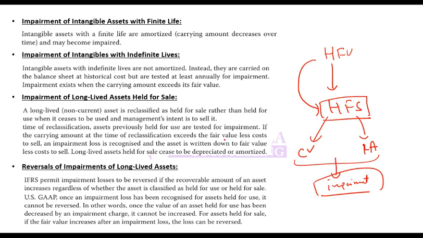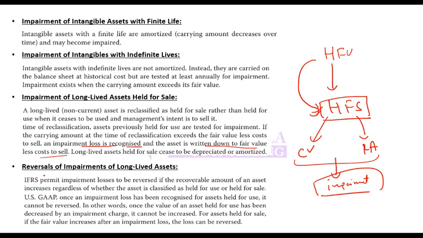So at the time of reclassification, if fair value less cost to sell is lower than carrying amount, you will impair it, the impairment loss is recognized, and the asset is written down to fair value less cost to sell. Now once you have done that, this held for sale asset will be neither depreciated nor amortized. Why? Because it is not an asset actually. It is an asset which you are holding not for utilizing it but for selling it. So as you are not using it, it will not be depreciated. You will be just selling it.